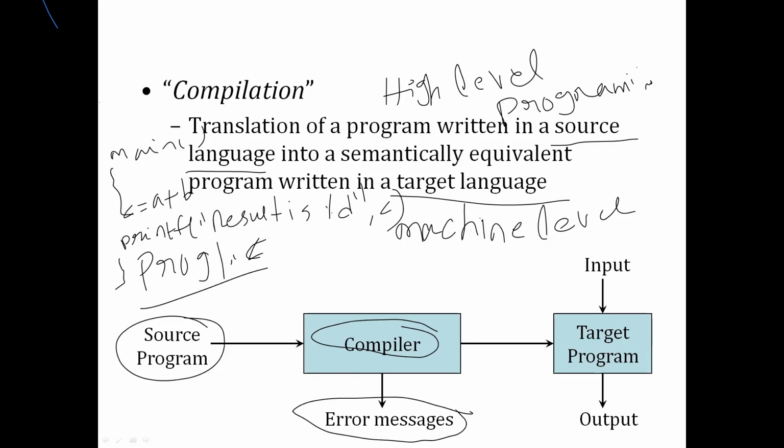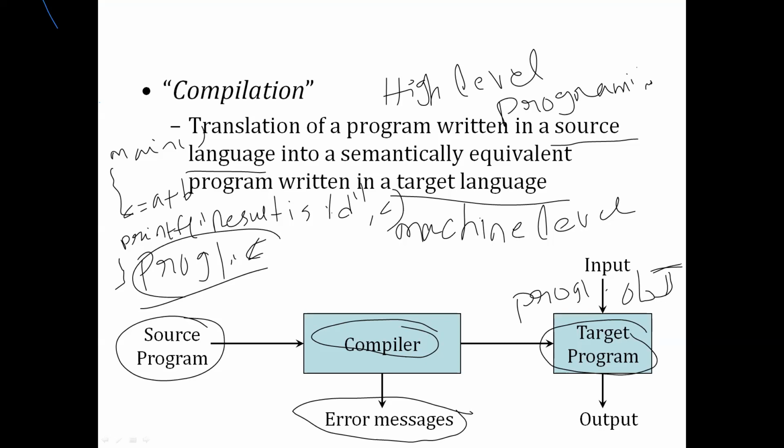If everything is okay, and you don't have any errors in your program, then it is going to generate a target program. For example, in C programming, the source is prog1.c and the target will be prog1.obj, so the compiler generates one target program with extension .obj.